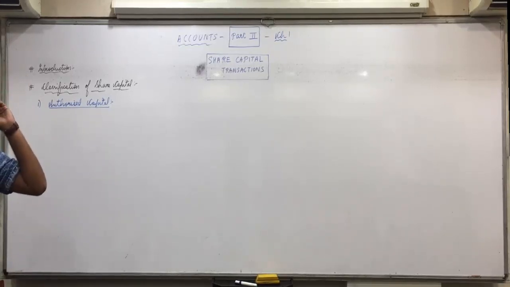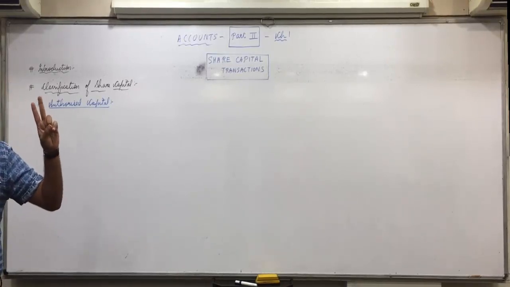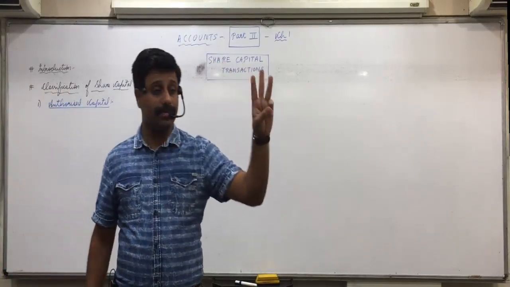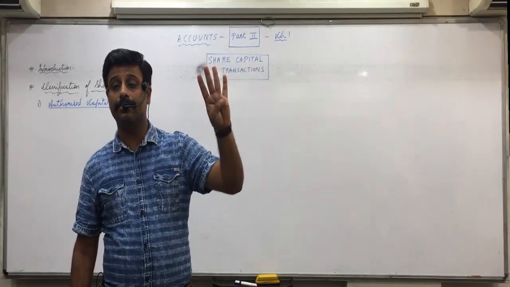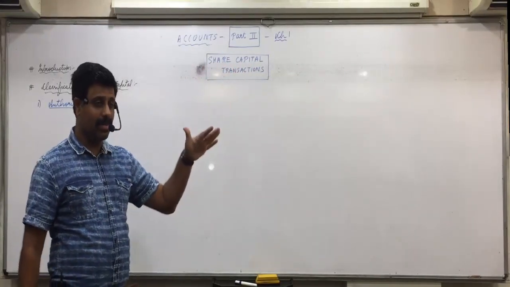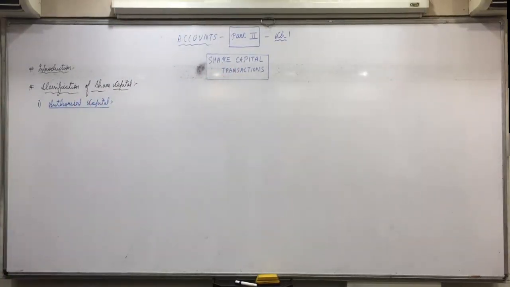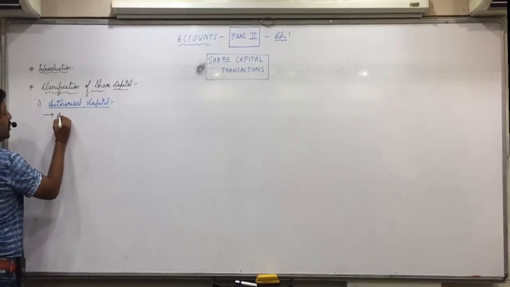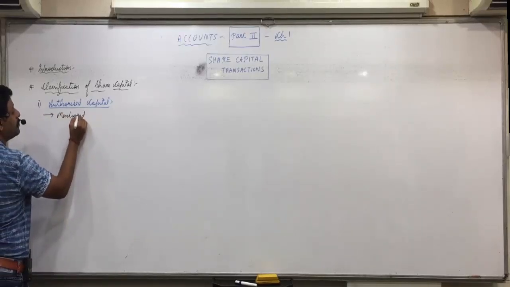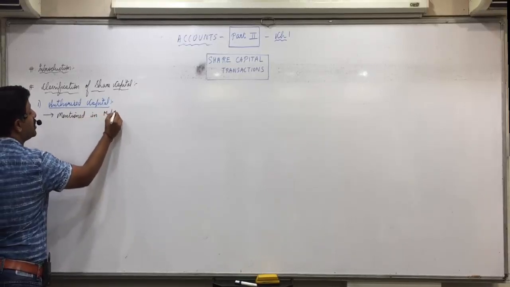Memorandum of association has which 6 clauses? Name clause, object clause, liability clause, capital clause, domicile clause, okay, the place of your address, and association clause. Now, one of those 6 clauses is the capital clause. The capital mentioned in that capital clause is called authorized capital. Okay, so it is the one which is mentioned in the Memorandum of Association.